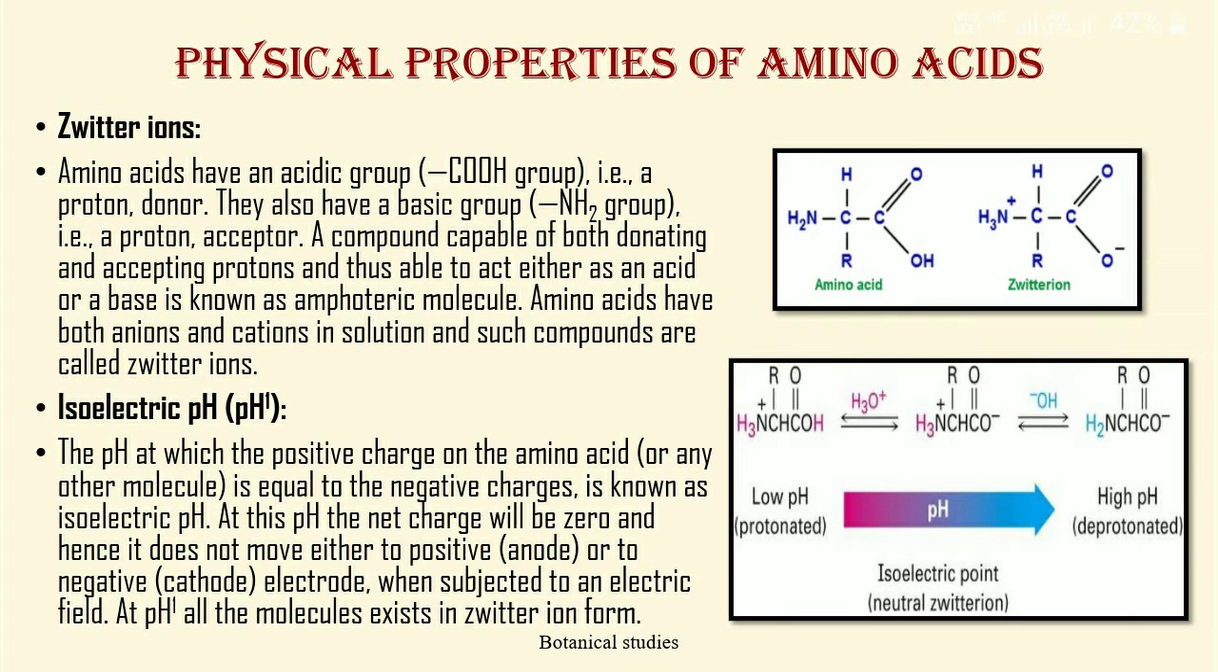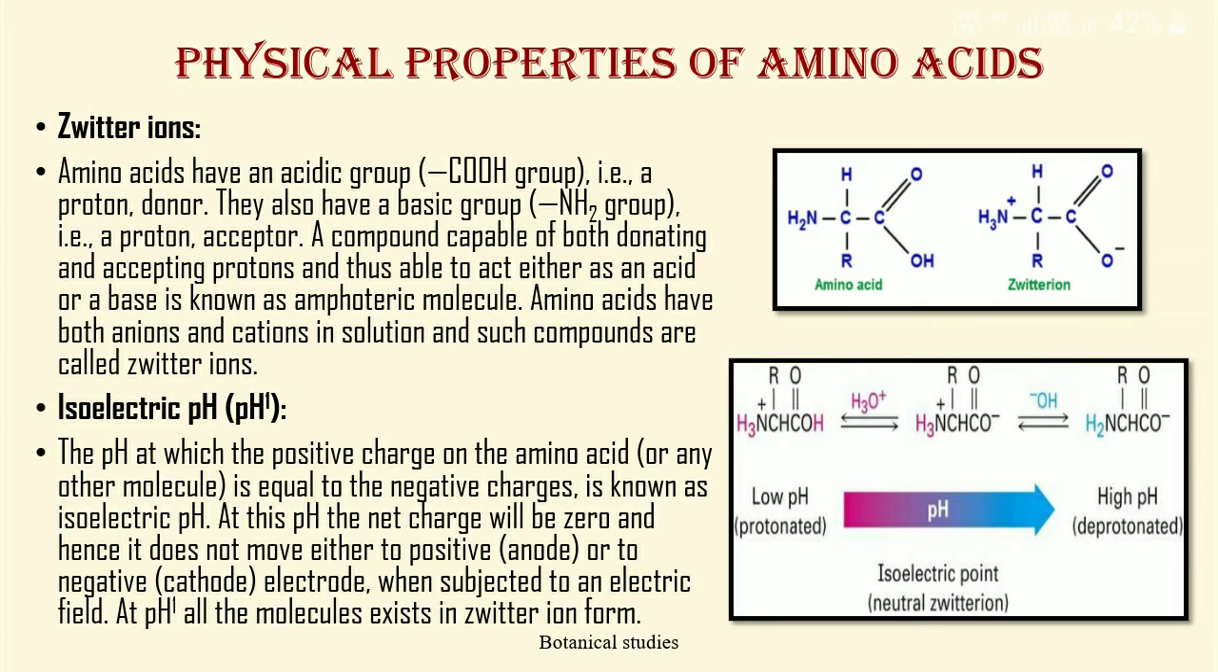Another physical property of amino acids is zwitterions. Amino acids have an acidic group, that is a proton donor. They also have a basic group, that is the amino group, that is a proton acceptor. A compound capable of both donating and accepting protons and thus able to act either as an acid or a base is known as an amphoteric molecule. Amino acids have both anions and cations in solution, and such compounds are called zwitterions.